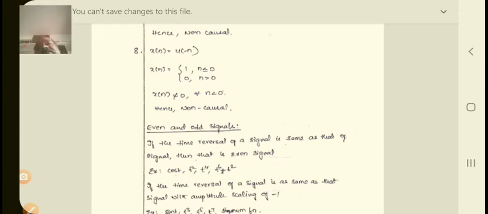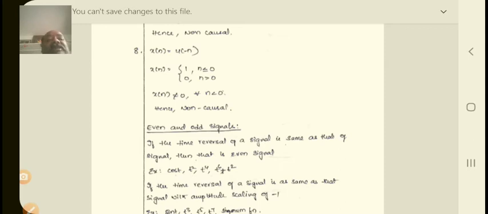So clearly you have to understand, by using these 8 simple mathematical verifications, whether the signal is causal or non-causal, which depends on x of t equal to 0 for t less than 0. Then that signal is causal.